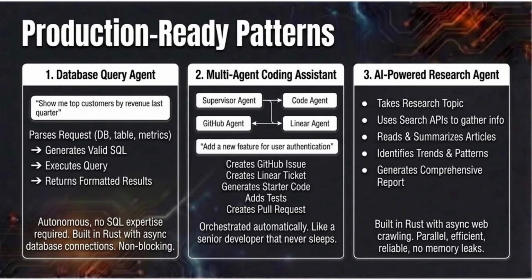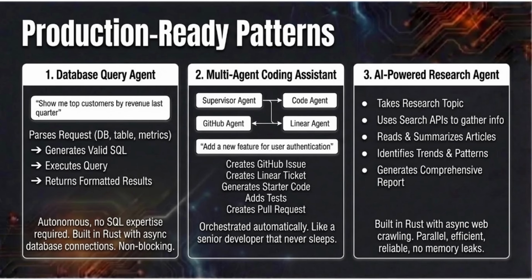Which metrics? Generates valid SQL, executes the query. Returns formatted results, all autonomous. No SQL expertise required. This is built in Rust with async database connections. Multiple users can query simultaneously without blocking. Example 2. Multi-agent coding assistant.